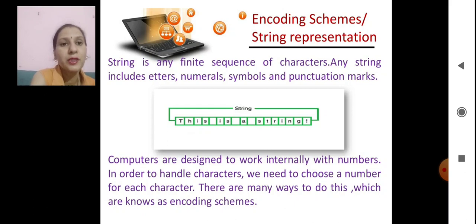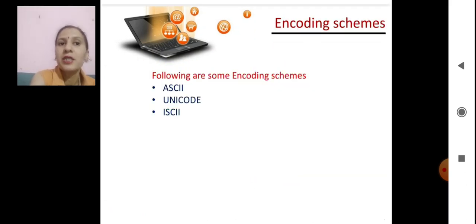But computers are designed to work internally with numbers. In order to handle these characters, we need to choose a number for each character. There are many ways to do this. These ways are known as encoding schemes. There are different types of encoding schemes we use. First are ASCII, Unicode and ISCII.